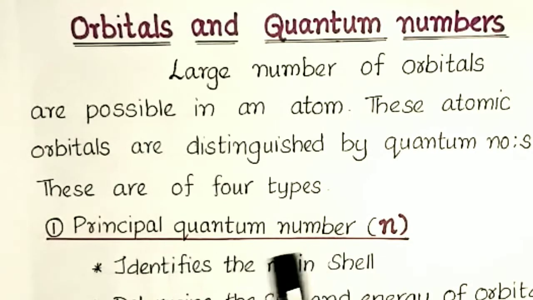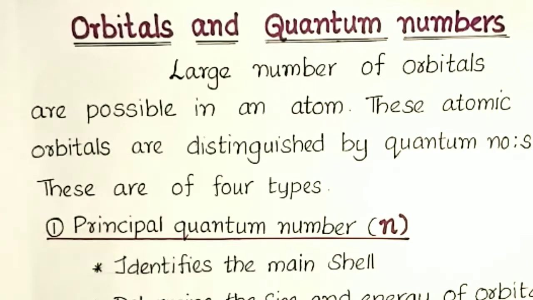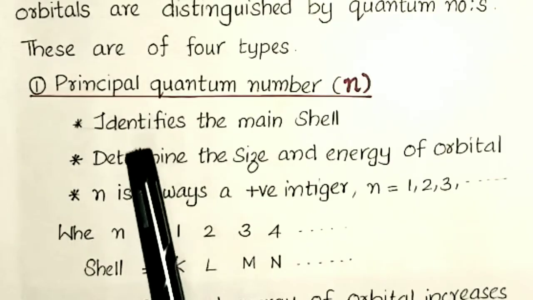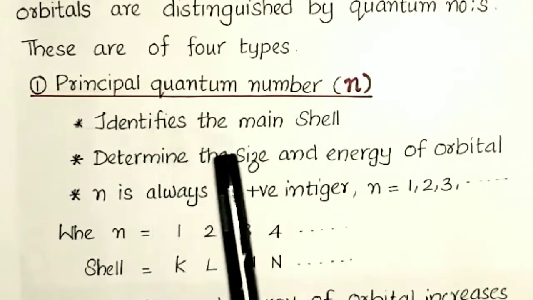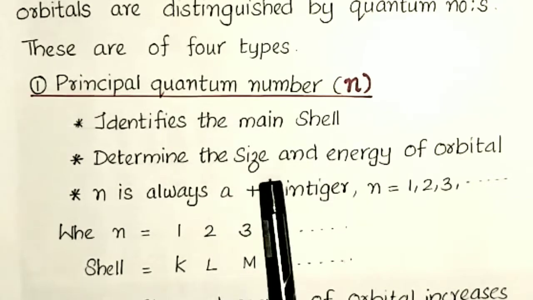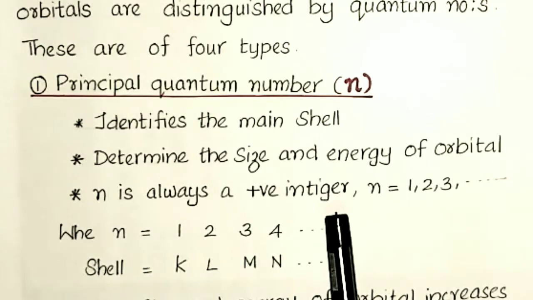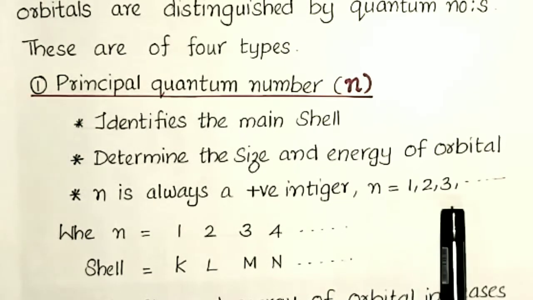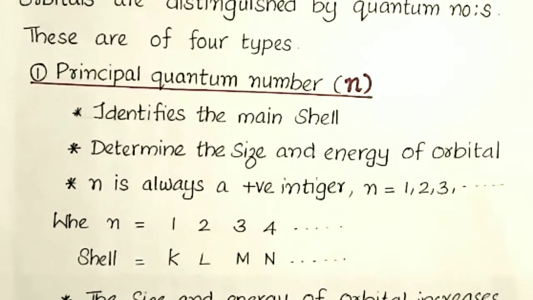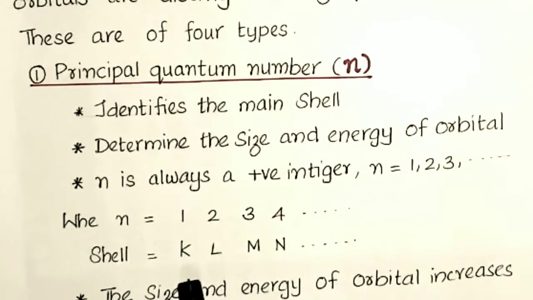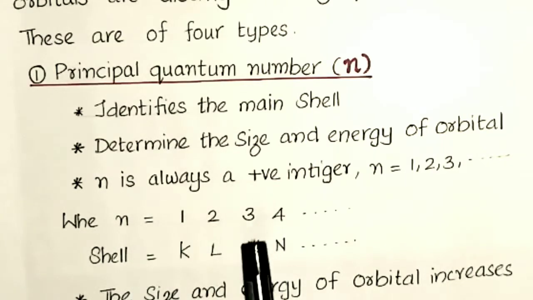From this quantum number, we can identify the main shell and determine the size and energy of the orbital. n is always a positive integer: 1, 2, 3, etc. When n is equal to 1, it indicates the main shell K; n equal to 2 indicates the main shell L; n equal to 3 indicates the main shell M, and so on.